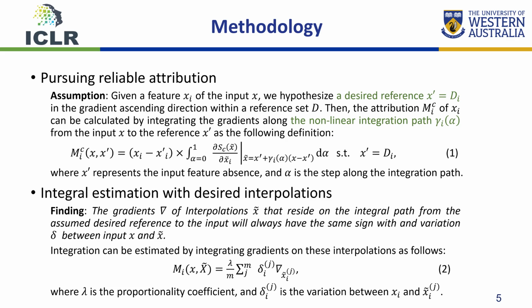To overcome this, we develop a method to identify the interpolation points for the integral estimation. We discover that gradients of the interpolations that reside on the integral path will always have the same sign as the corresponding variation. Equation 2 describes how we integrate gradients of these valid interpolations to estimate the attributions.